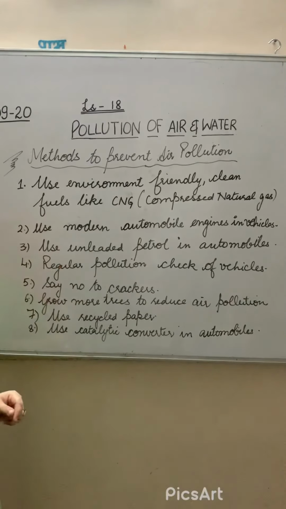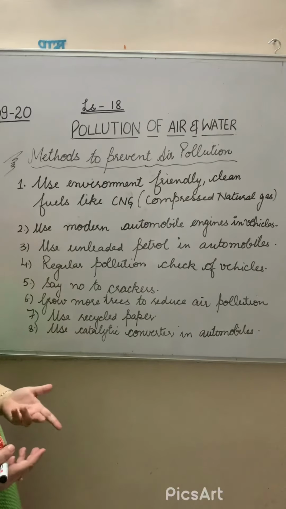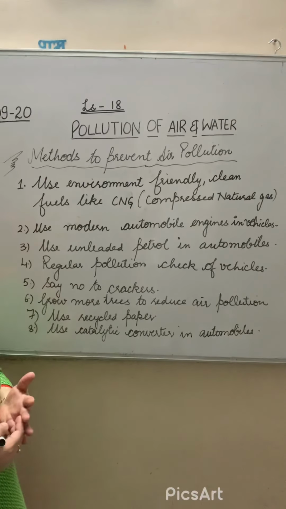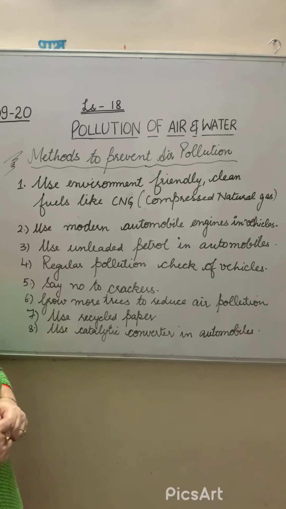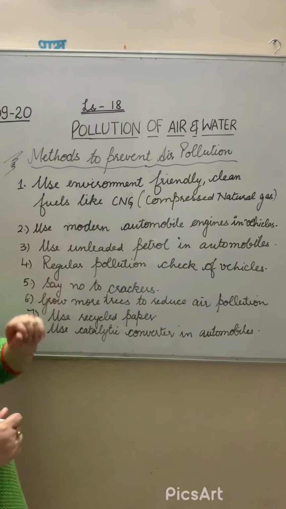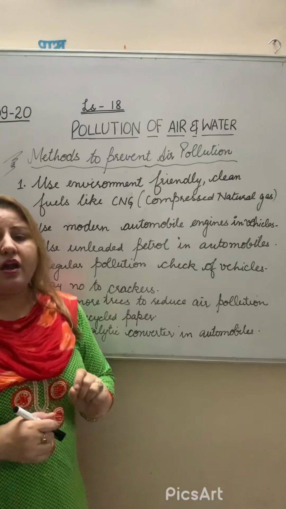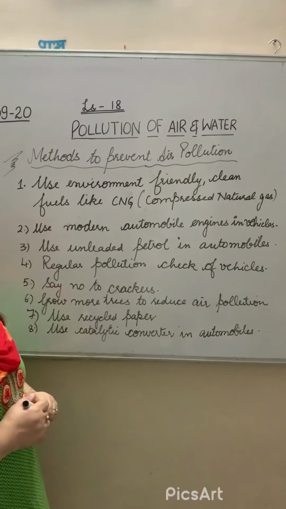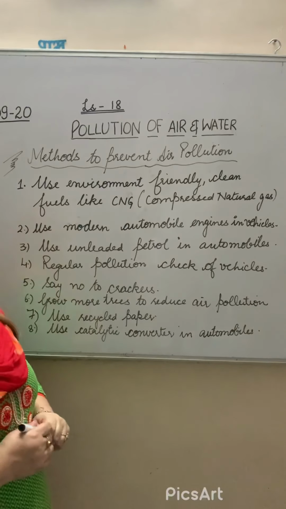Second, use modern automobile engines and vehicles. That means when we use new technology, vehicles are constructed in such a way that they will not harm the environment. Third, use unleaded petrol in automobiles. That means the petrol should be free from lead particles, because these lead particles are very harmful for the human body and our health. Then regular pollution check of vehicles. We have to keep in mind that regular pollution checks of vehicles should be done.